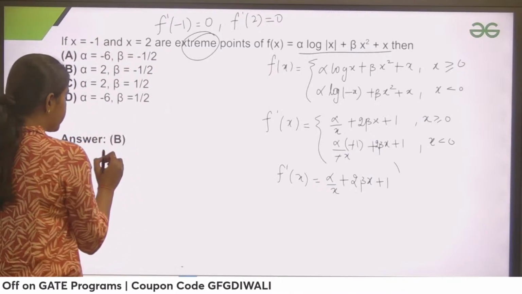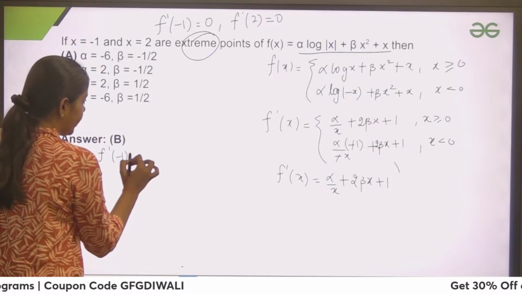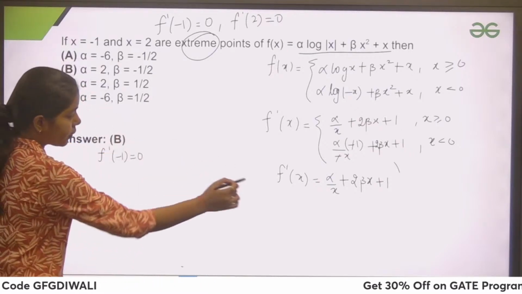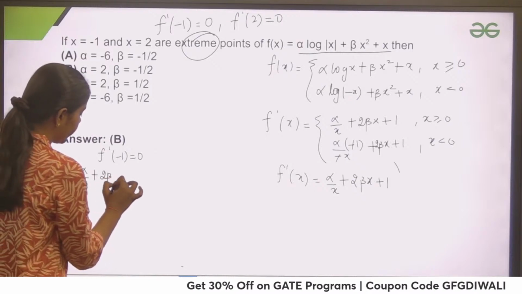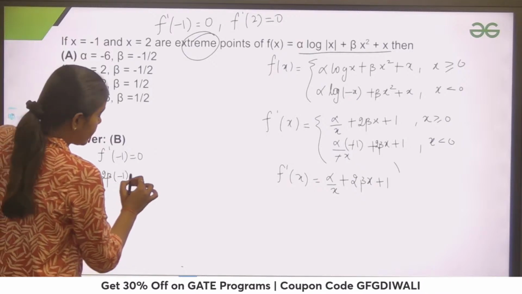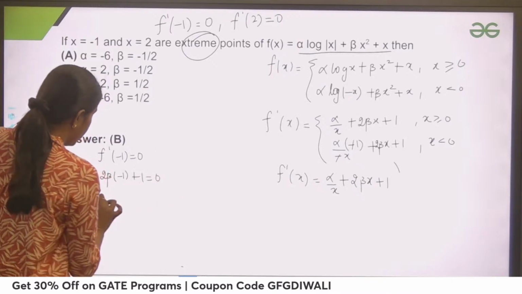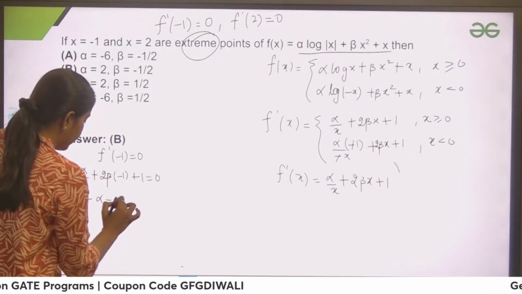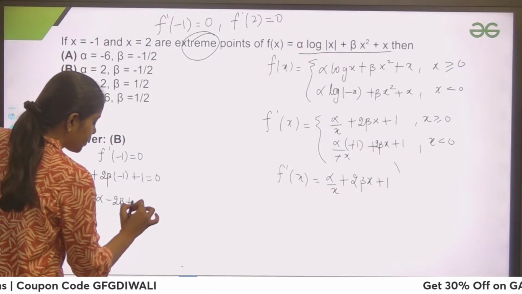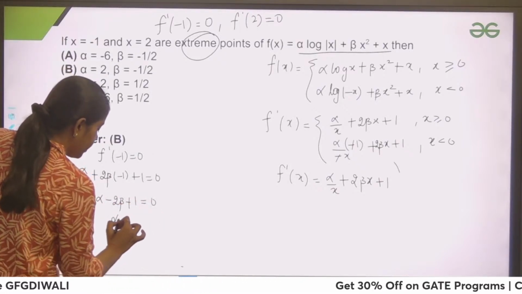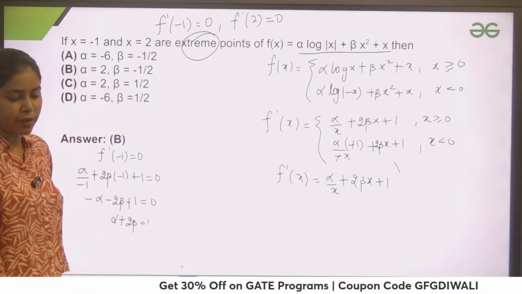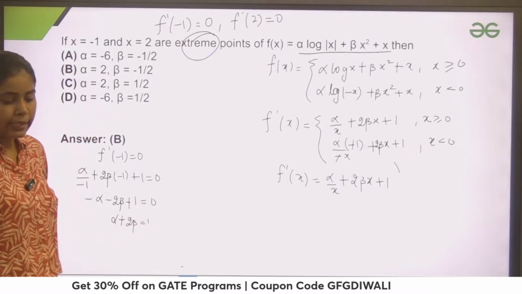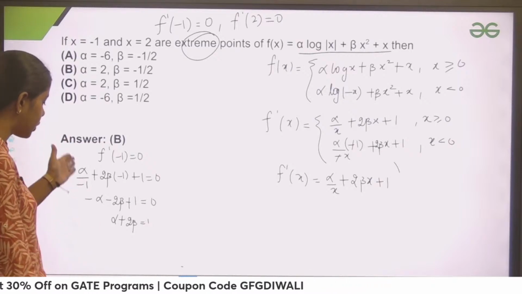So I can say that f dash -1 is 0. If I take f dash minus 1 equals 0, I'll get an equation: alpha upon minus 1 plus 2 beta into minus 1 plus 1 equals to 0. On solving, we'll get minus alpha minus 2 beta plus 1 equals to 0. So I can write down alpha plus 2 beta equals to 1. This is my first equation. Is it clear how we get our first equation?